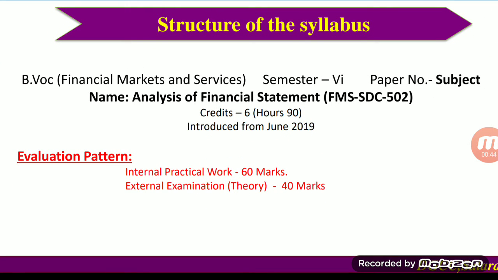This is a paper for your sixth semester, that is for your third year of BO Financial Market and Services. The subject name is Analysis of Financial Statement, and its paper code is FMS SDC 502. The paper code is important because you have to write it in your paper, and many times students make mistakes while submitting their internal work.